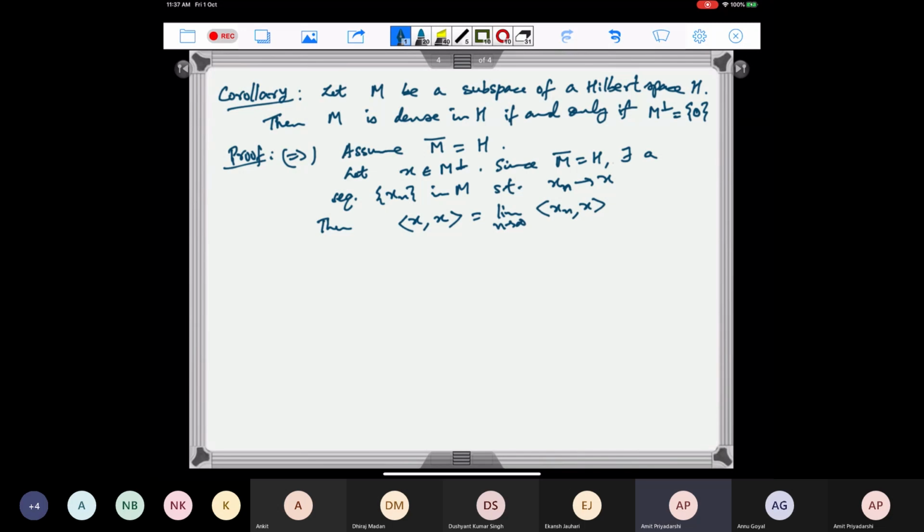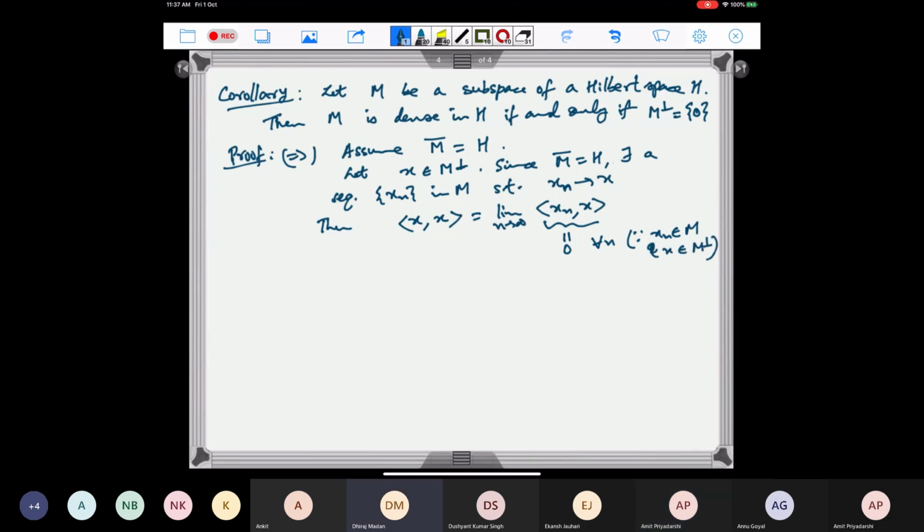So the inner product of xn with x will converge to the inner product of x with x, and because xn is in M and x is in M perp, this is equal to 0 for all n.